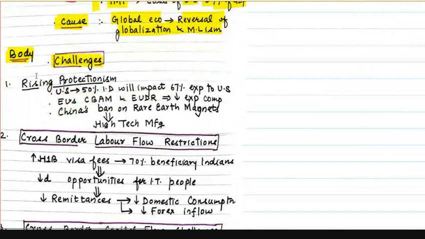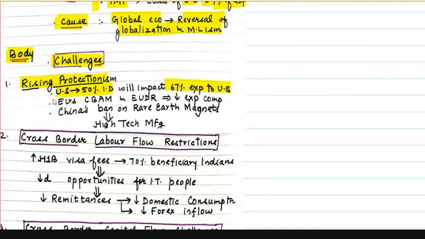that there is increased protectionism, a rising protectionism. And in this, we'll have to substantiate it with data. So we'll say that US imposing 50% import duty will impact 67% of export to US. And how is protectionism increasing further? First is US imposing import duties.